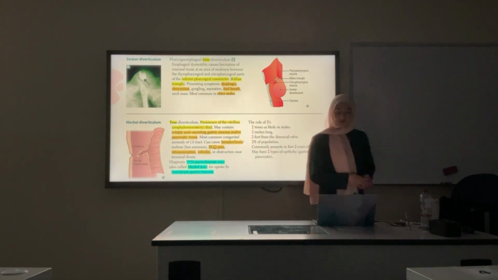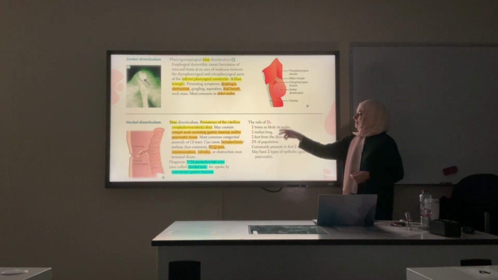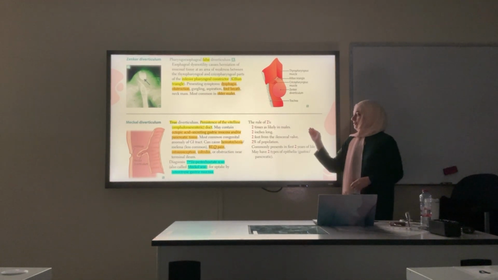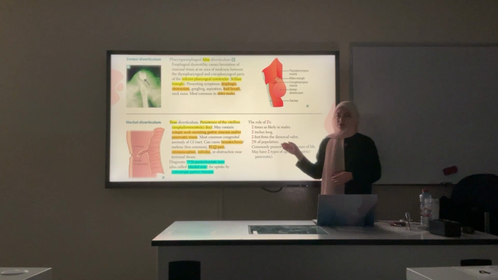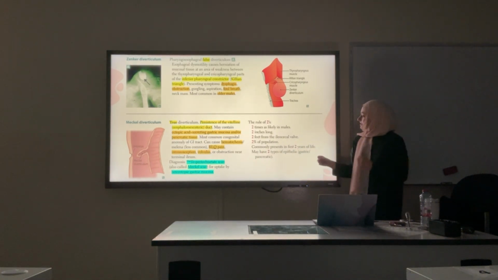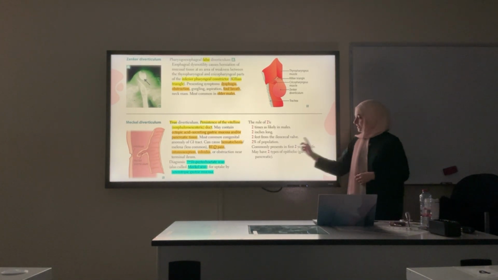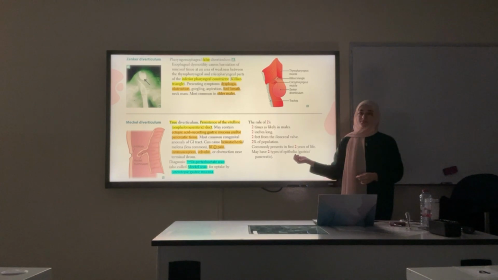This disease follows the rule of twos, so not all of it is really important. It's two times more likely to occur in males, it's 2 inches long, 2 feet from the ileocecal tract, 2% of the population. It's a common congenital anomaly. But the two important ones are it presents in the first 2 years of life, and it can have 2 types of epithelium, the gastric and the pancreatic.